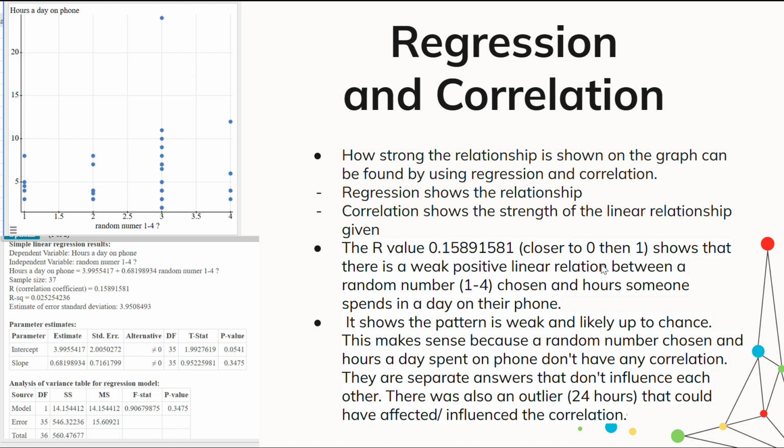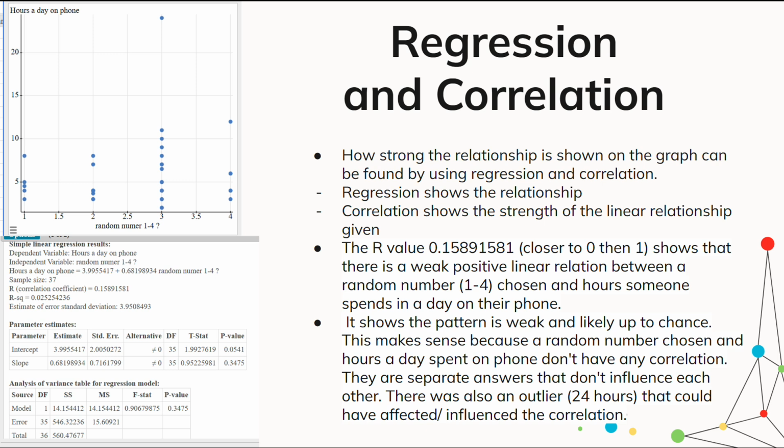So for regression and correlation, how strong the relationship is shown on the graph can be found by using regression and correlation. Regression specifically shows the relationship, and then the correlation shows the strength of the linear relationship given. The R value is 0.15891581. It's closer to 0 than 1, so that shows that there's a weak positive linear relationship between the random numbers 1 through 4 question data and hours someone spends a day on their phone. And we can see this here.